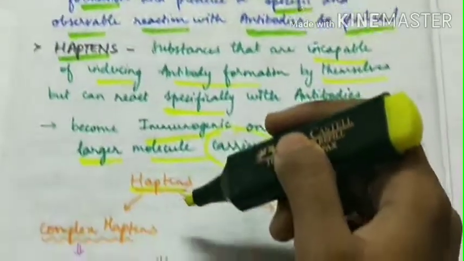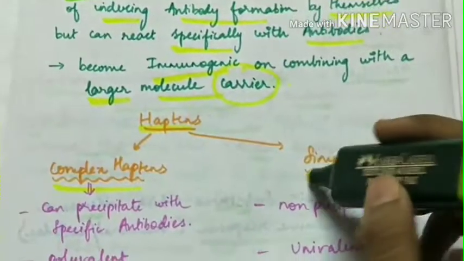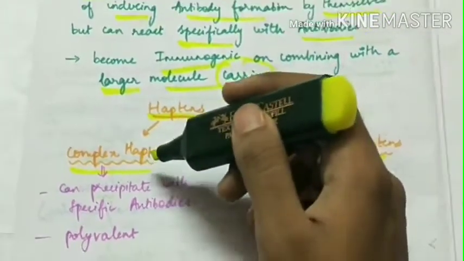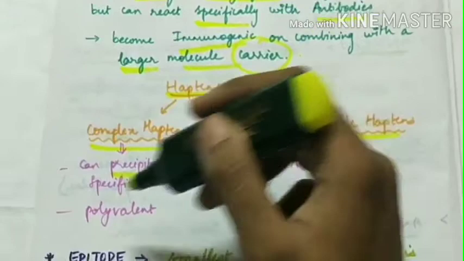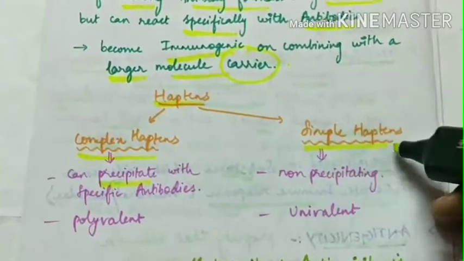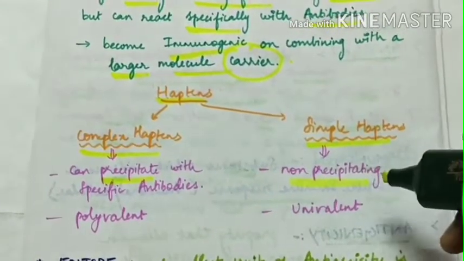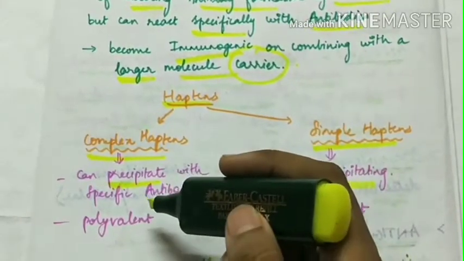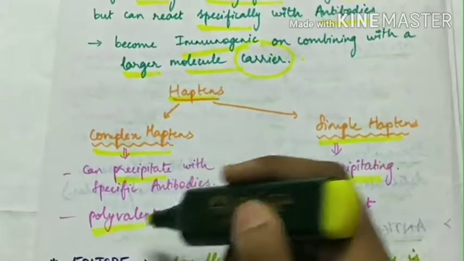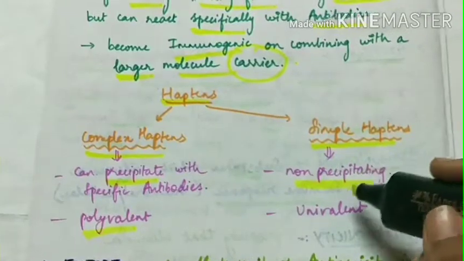There are two types of haptens, complex haptens and simple haptens. Complex haptens can precipitate with specific antibodies, whereas the simple haptens are non-precipitating. One more difference is that complex haptens are polyvalent in nature, whereas the simple haptens are univalent.